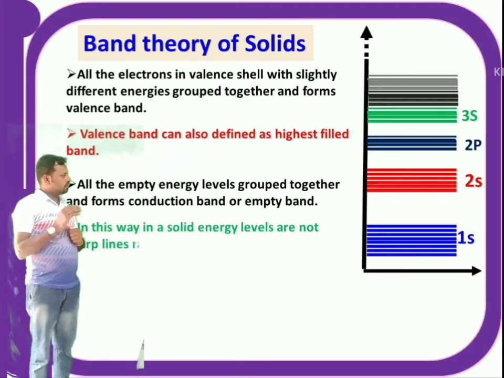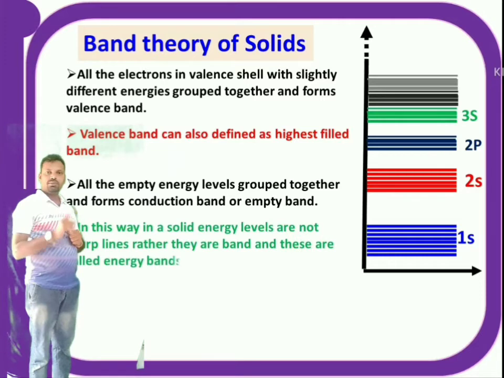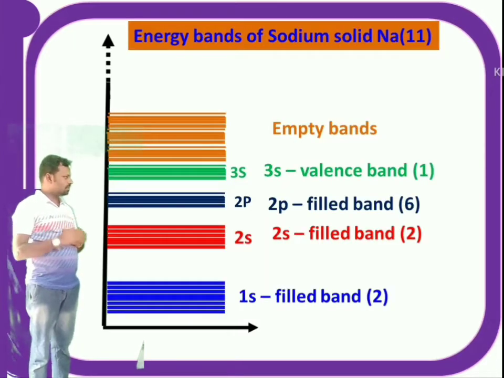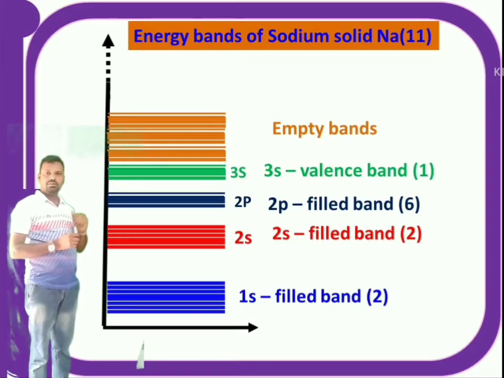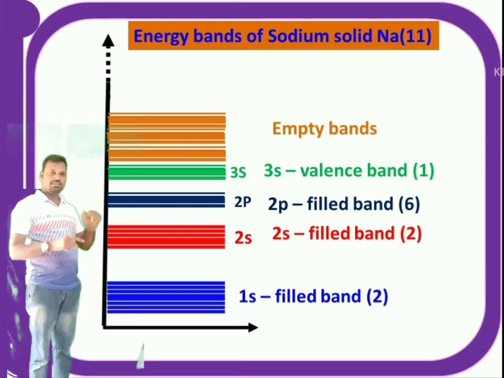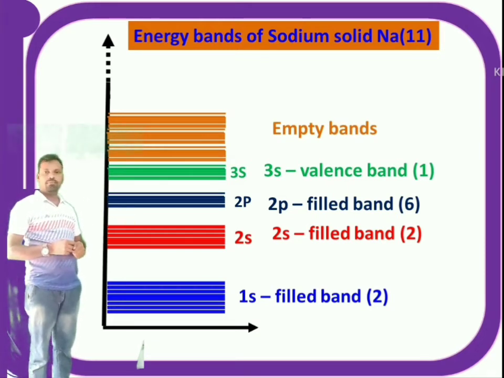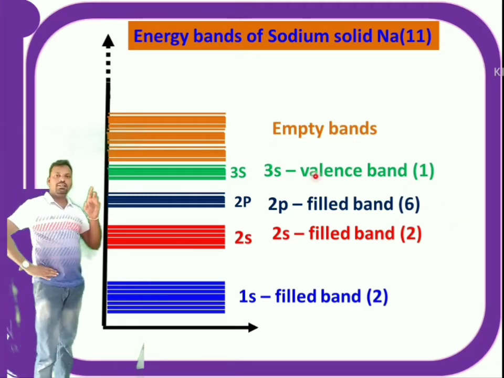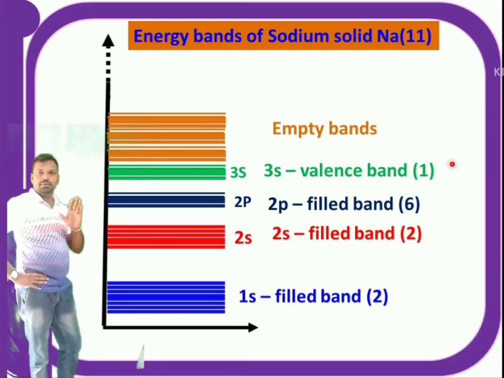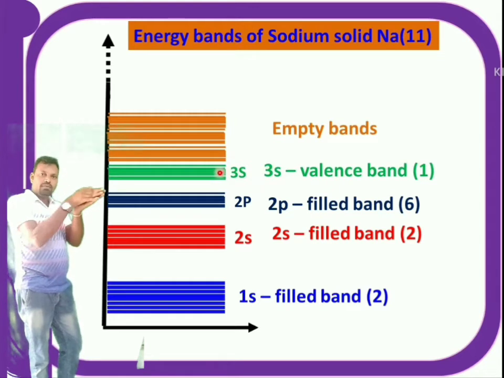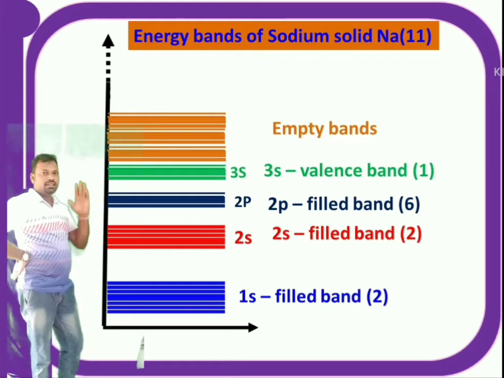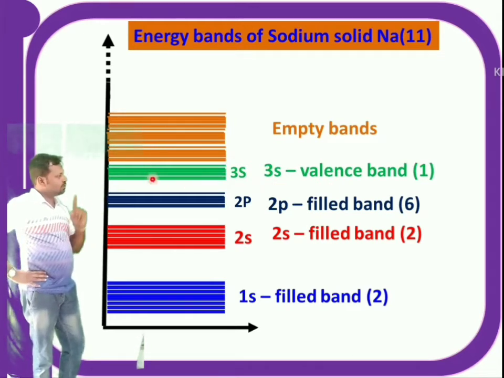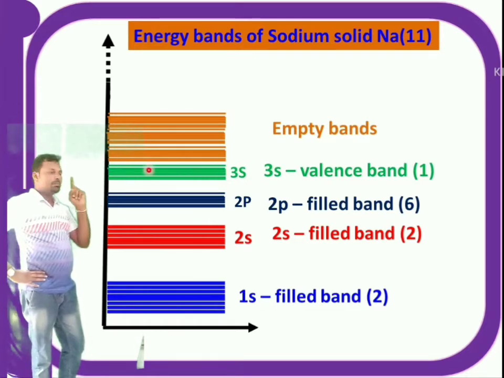See here, if I consider the sodium atom, the 1s orbital is filled with 2 electrons. So now the 1s band is filled with 2 electrons. Similarly, the 2s band is filled with 2 electrons and the 2p band is filled with 6 electrons. But the 3s band is called the valency band. Valency band means all the valency shells are put together and they form the valency band. That band has 1 electron. That means it is a partially filled band.